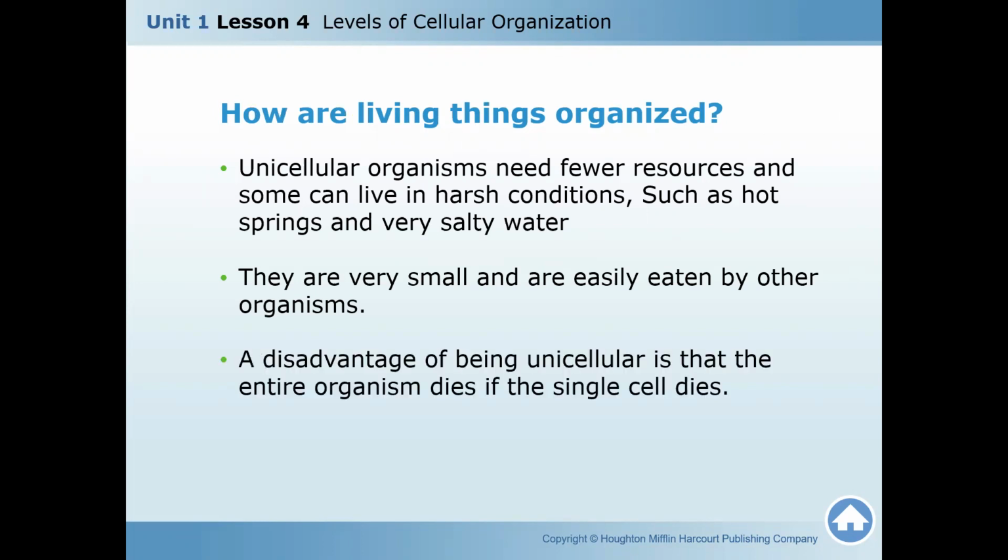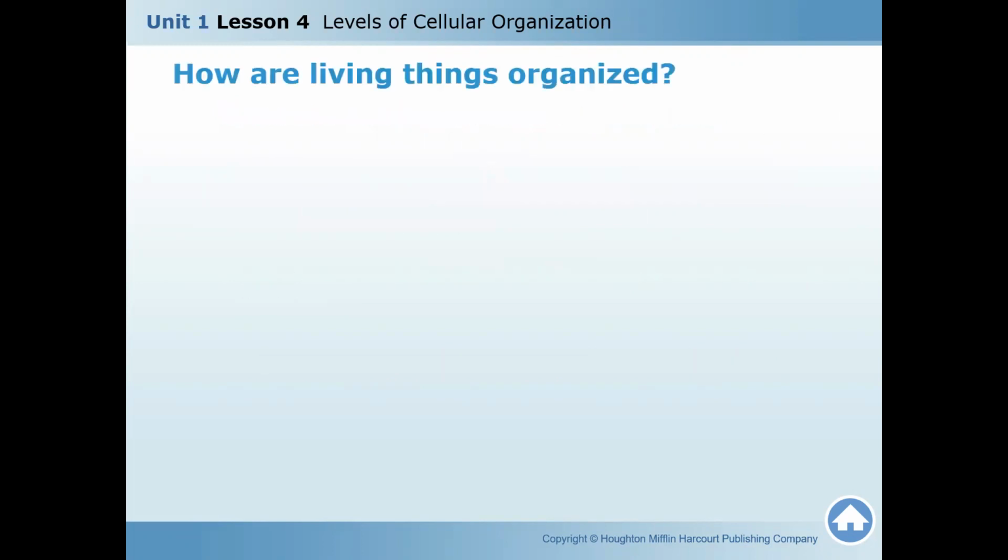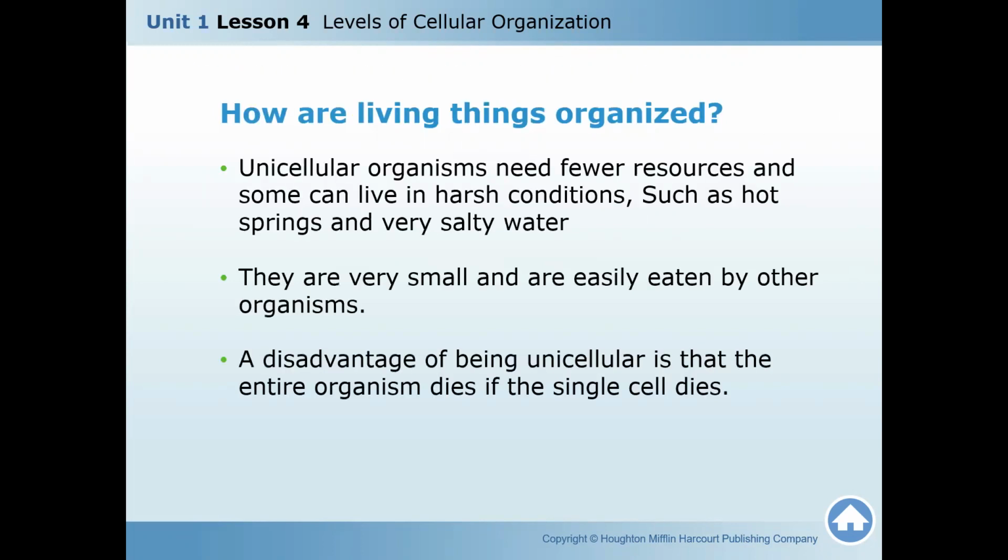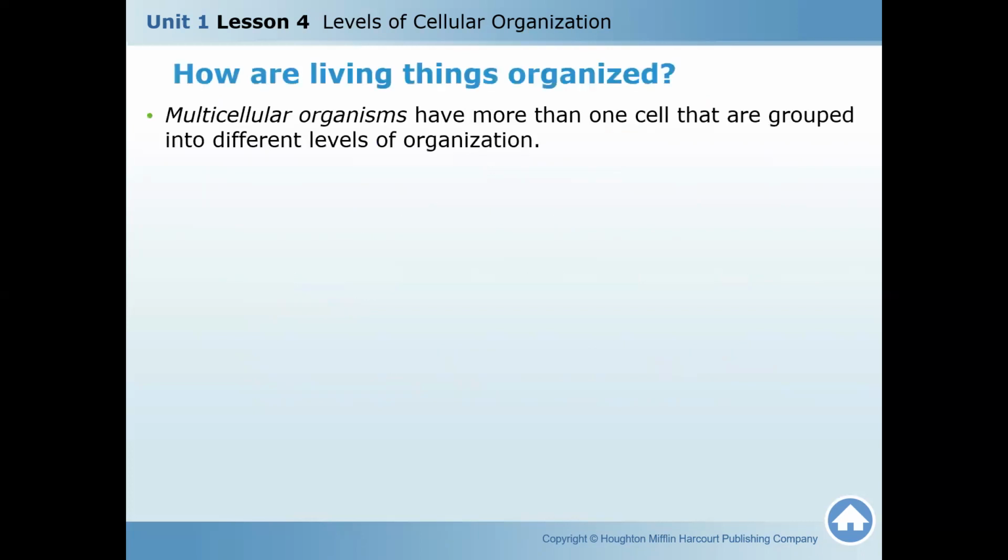The disadvantage of being unicellular is that the entire organism will die if the cell dies, because it's already formed of one cell. So if the cell dies, the organism dies. Okay, so what about multicellular organisms?